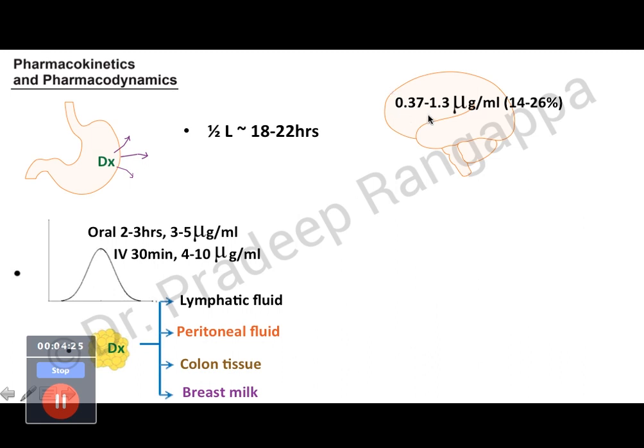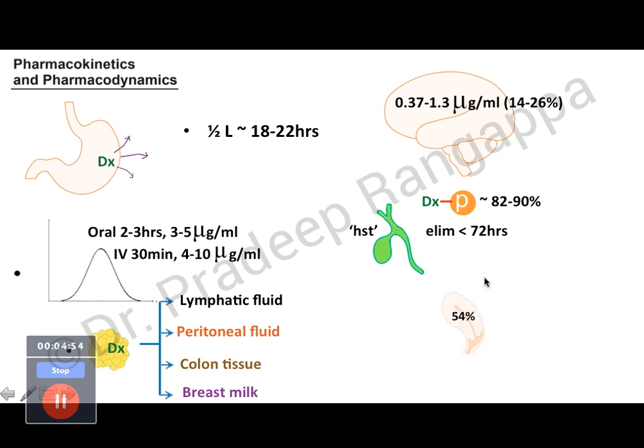It attains CSF levels of about 0.37 to 1.3 micrograms per ml, which constitutes around 14 to 26% of the serum concentration. Which is pretty good. And 82 to 90% of doxycycline is protein bound. The highest concentration of doxycycline is seen in the bile fluid, in the biliary system. And it is eliminated within 72 hours.